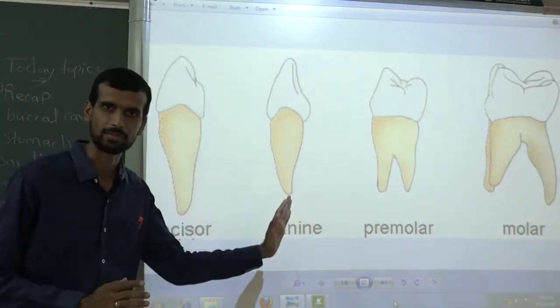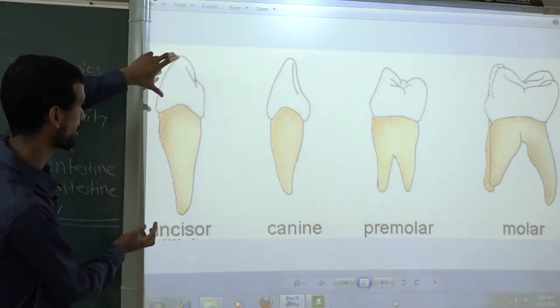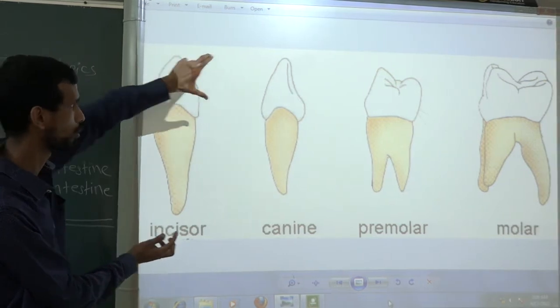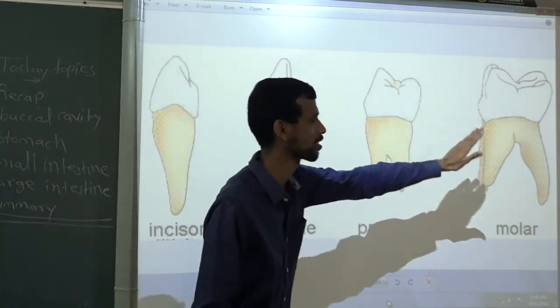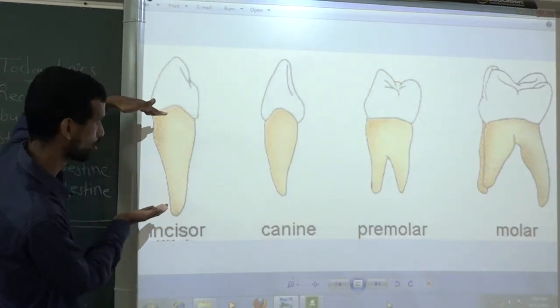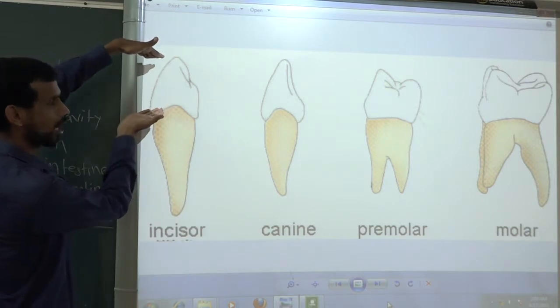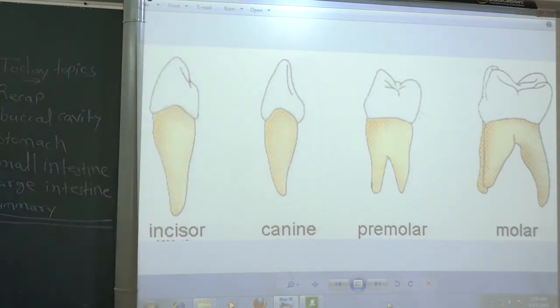This is the root of the incisor. What we can see is this part, this much portion. These are premolars, these are molars, and this is inside your gums. This portion is above the gums; this portion you can see. So this is the structure we have discussed, and these are the types of teeth.